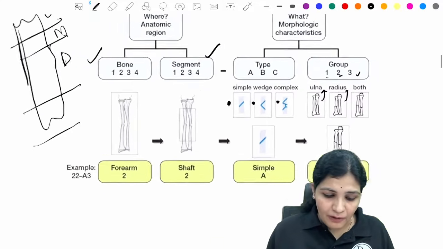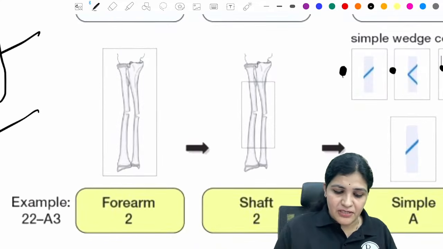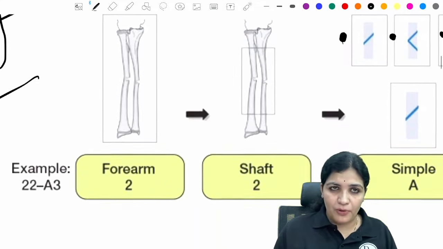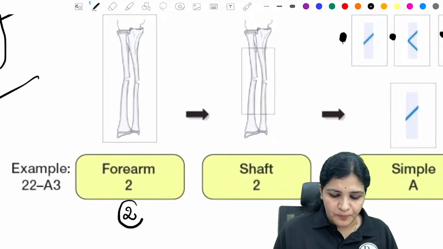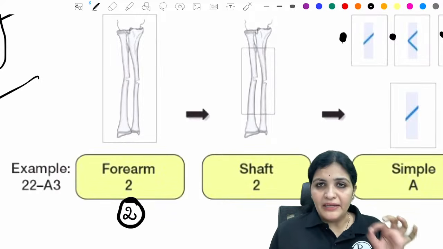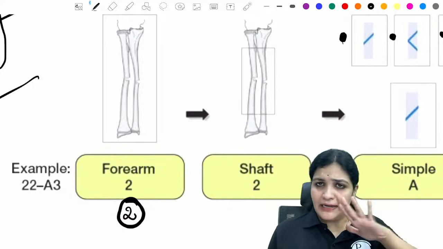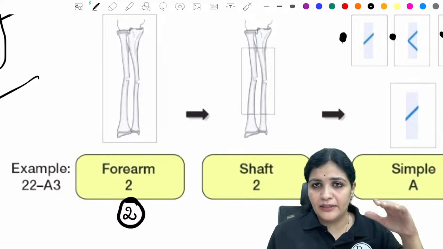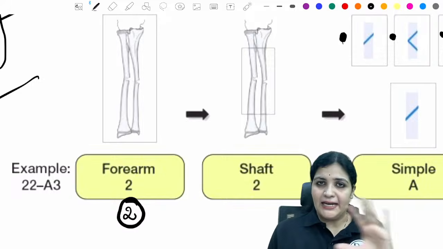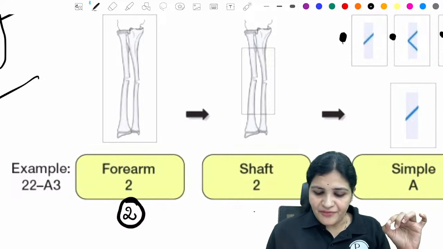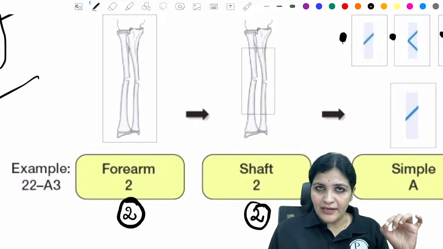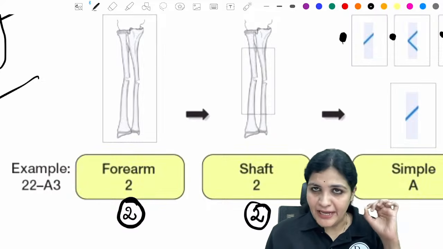So now how do they name it? For example, if this is the fracture, this is the forearm bone, right? The number given to forearm is 2. It is arbitrarily set. The numbers of the bones are set for everything. And the shaft segment is again named 2 here.